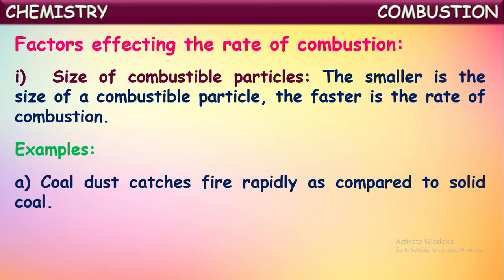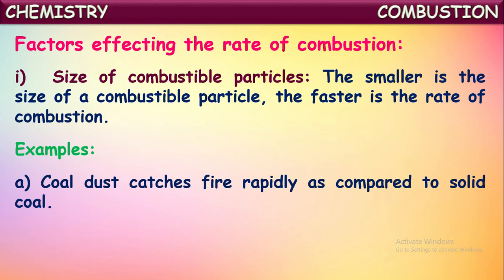coal dust catches fire very rapidly as compared to solid coal. The pieces of coal may take time for combustion. But if you take powdered coal or coal dust, it catches fire very fast and burns much faster than normal coal, because in coal dust the particle size is very small.